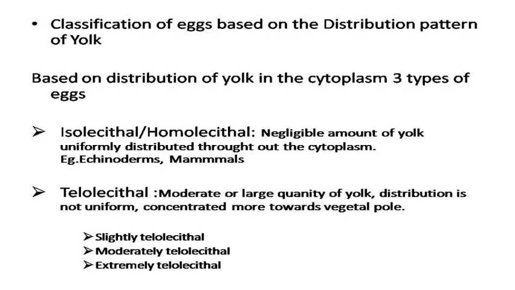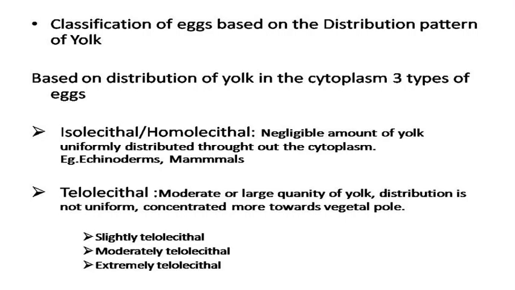and centrolecithal eggs. Isolecithal or homolecithal egg means these eggs contain negligible amount of yolk and this yolk is uniformly distributed throughout the egg cytoplasm. So what is isolecithal or homolecithal egg? These eggs contain negligible quantity of yolk and this yolk is uniformly distributed in the egg cytoplasm. Example is eggs of echinoderms and mammals.